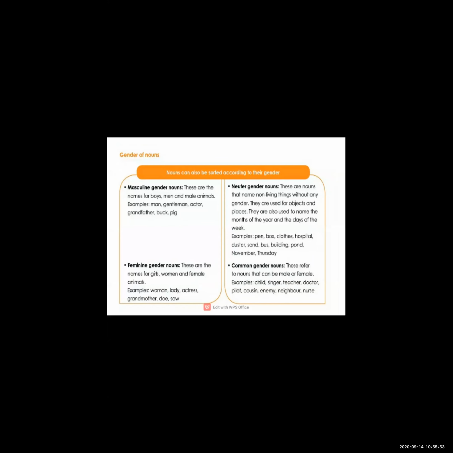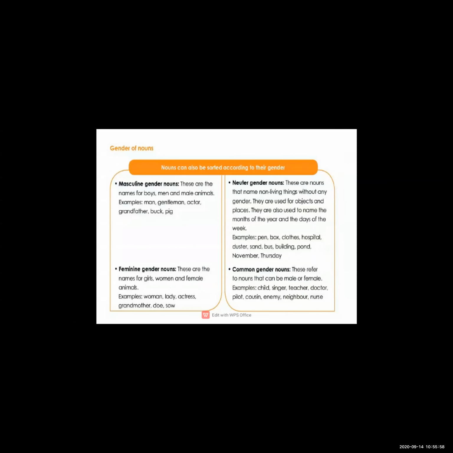Now see the next type, that is common gender. First we will see what the common gender is. Common gender refers to a noun that can be male or female. These refer to nouns that can be either male or female, people or animals.